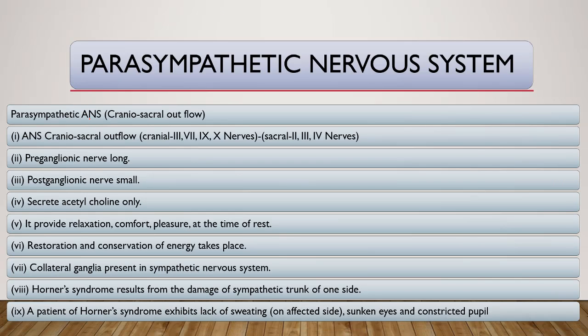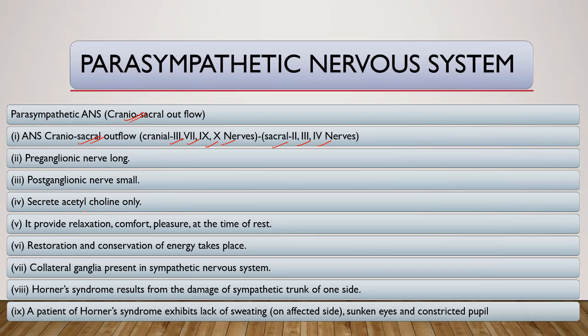Parasympathetic nervous system. The parasympathetic nervous system is craniosacral outflow, and sympathetic was thoracolumbar outflow. The craniosacral outflow includes cranial nerves like third, seventh, ninth, and tenth, and sacral nerves second, third, fourth. Here, preganglionic nerves are long and postganglionic nerves are small. In sympathetic, preganglionic were small and postganglionic were large.